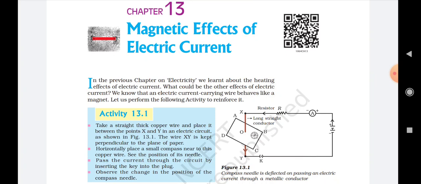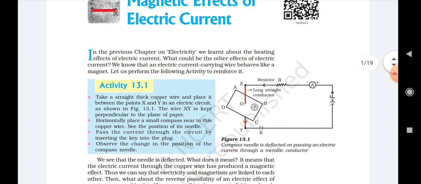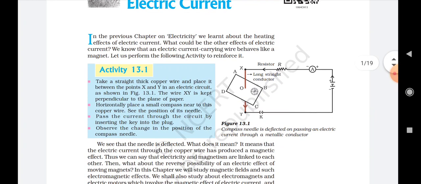So a lot of appliances, students, like an electric bell, work on this principle, that is the magnetic effect. So when electricity passes through a conductor, a current carrying conductor produces a magnetic field. Let us try to understand this with the help of an activity.